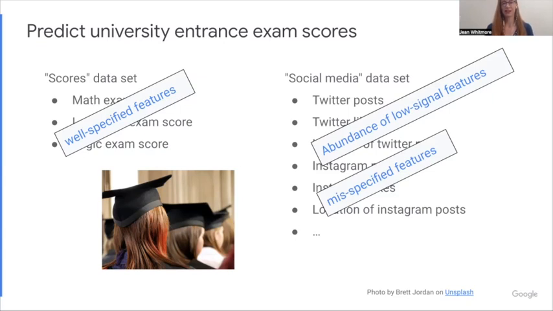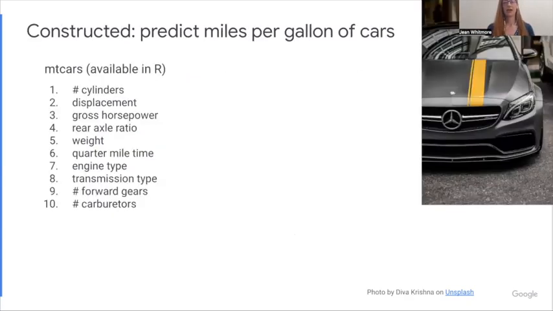Unfortunately, I don't have access to these data sets, the university exam scores or the Twitter posts or whatever. So to demonstrate what this paper is saying, I needed to find a different data set. So here's what I found. There is an mtcars data set available in R. It stands for Motor Trend Cars of the Year. It had, I think, 20 different models, and for each it had 10 different parameters. These are the parameters: number of cylinders, displacement, and so on.